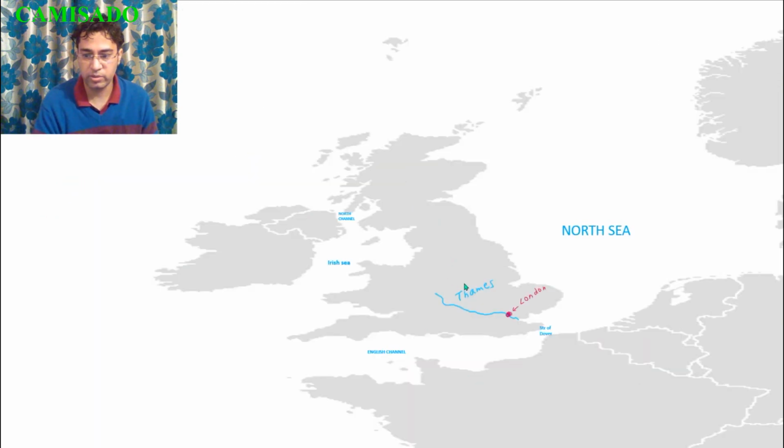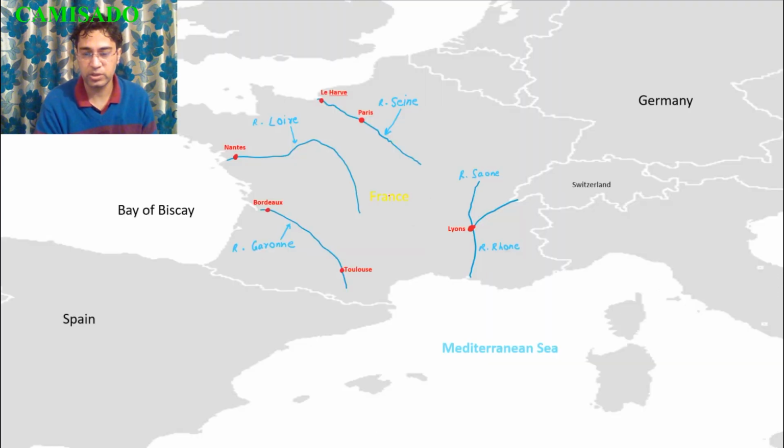So now let us look at river Thames. So London is located on river Thames and it also falls in the North Sea. Now let us look at some of the rivers of France.